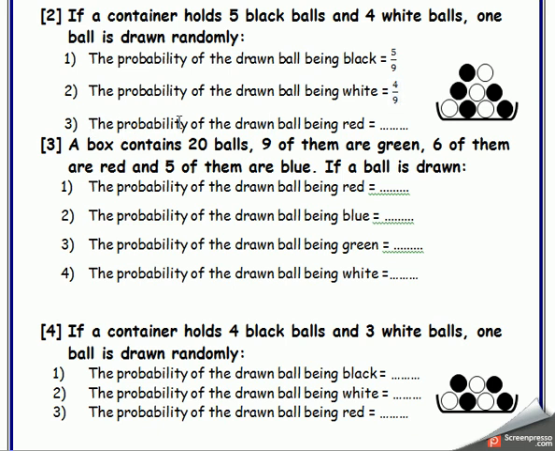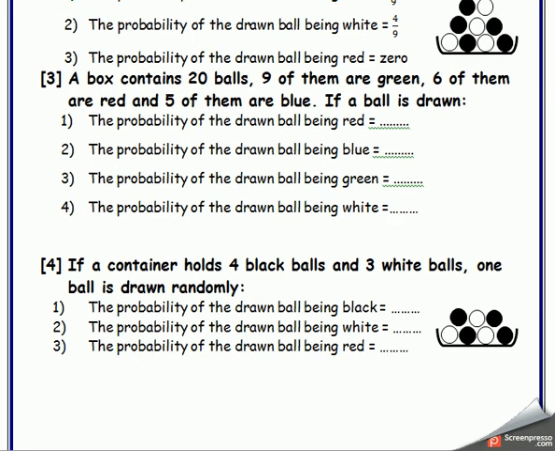Number 3. The probability of the drawn ball being red. Mister, I haven't red here. So it will be, can you tell me? 0 over 9, mister. Excellent. 0 over 9 equals 0. This is an impossible probability. Excellent. Let's go to the next one.